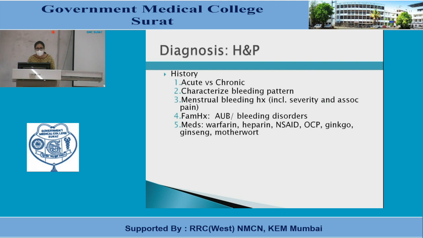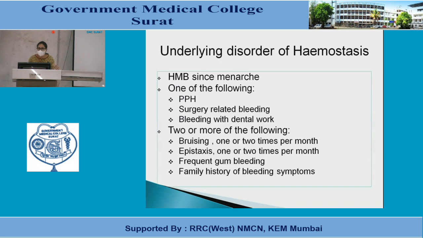So in which patient and how do we take the histopathology of the endometrium? The history is suggestive of acute or chronic, characteristic of the bleeding pattern, menstrual bleeding including severity, associated pain, AUB, bleeding disorders, and any medication she took: warfarin, heparin, NSAIDs, OC pills, and any other medication, which may lead to endometrial hyperplasia. So we have to ask all this history of the patient.